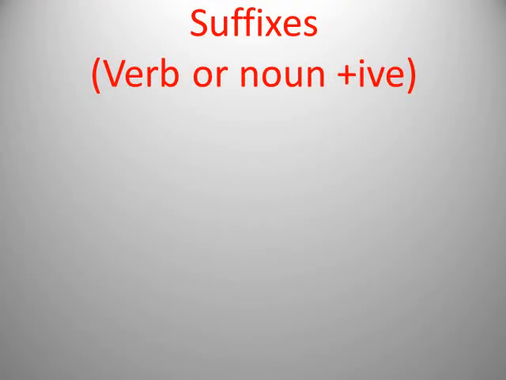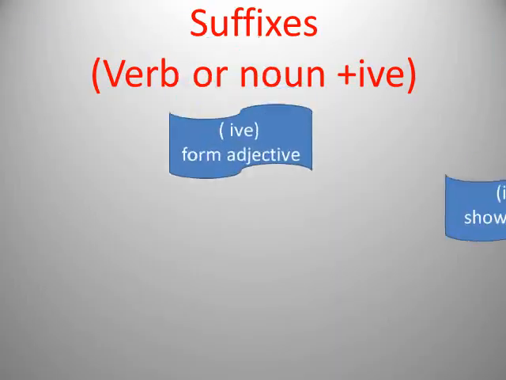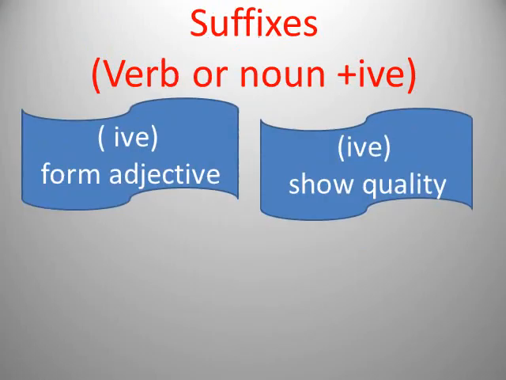We also have suffixes. Sometimes it's verb or noun plus IVE. What do we mean by suffix? The IVE is a group of letters that we add at the end of some words, some nouns, some verbs.